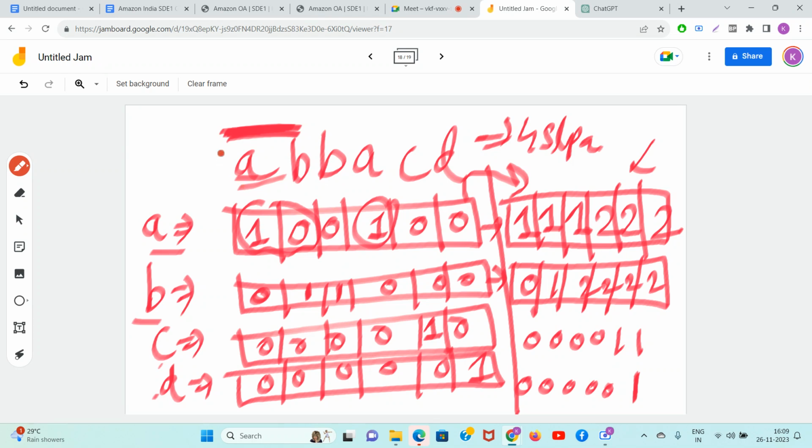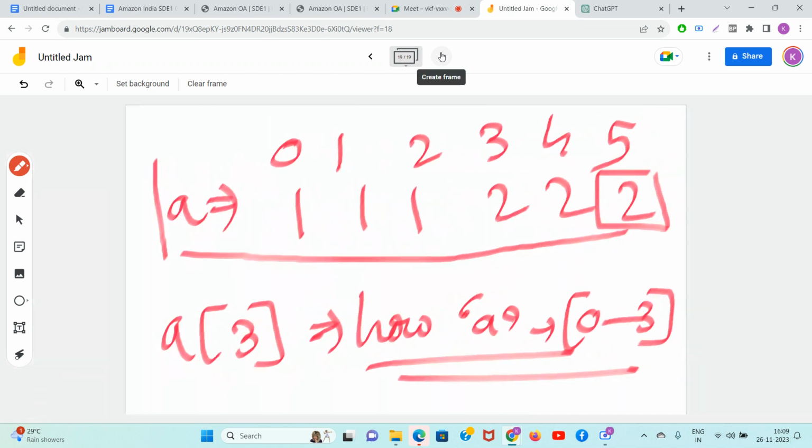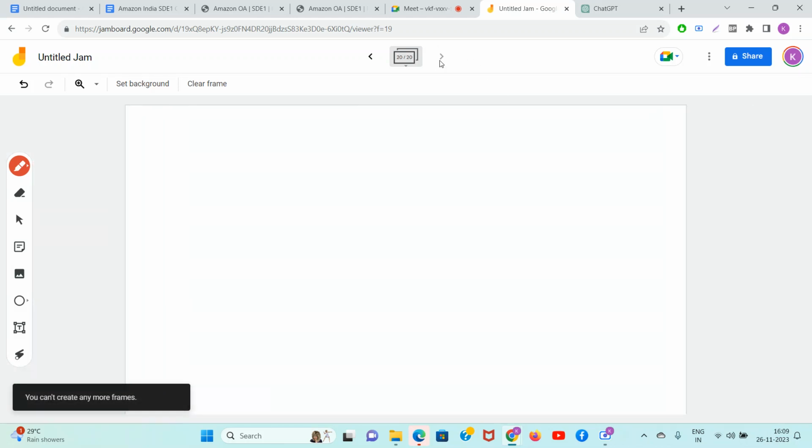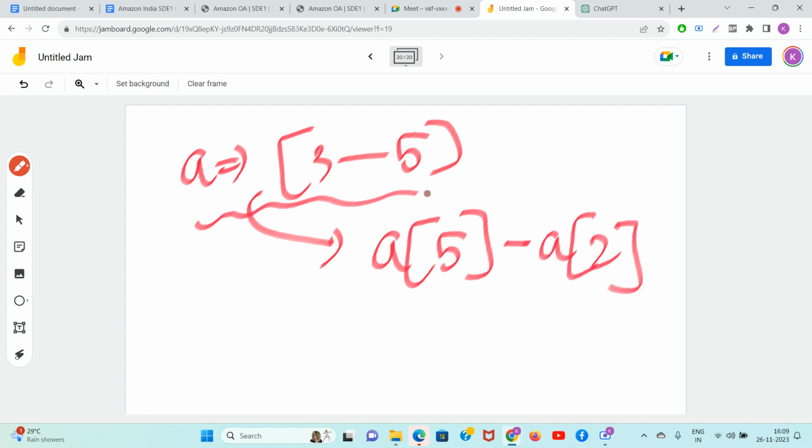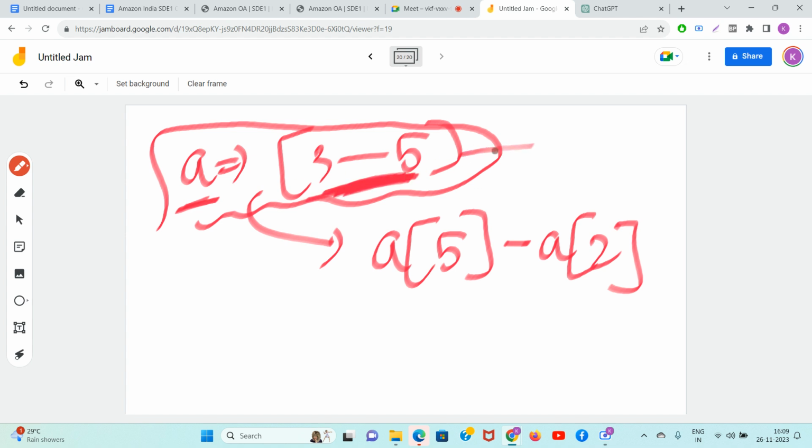We do the prefix sum because you want to know how many times A is coming from 0 till index i. Clear? Now you know how many times A is coming from 0 to 0, 0 to 1, 0 to 2, 0 to 3, 0 to 4, 0 to 5. Can you now tell me how many times A is coming from 3 to 5? It is nothing but A of 5 minus A of 2. That is why we were doing the prefix sum, so that if anyone asks how many times A is coming in this range, you can instantly answer.